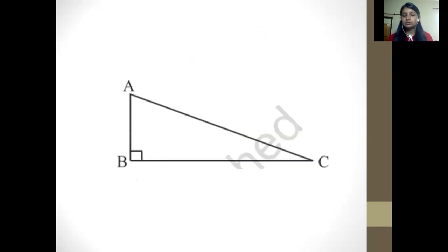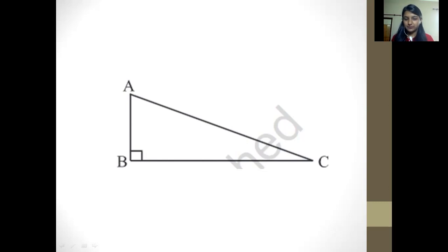Okay, so students, what are you noticing from this image? It is a triangle. What kind of triangle is it? What name would we give to this triangle? Yes, a few of you might know this, and others would be quite confused.